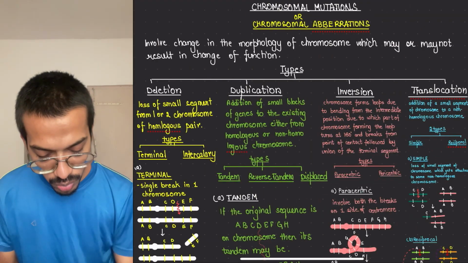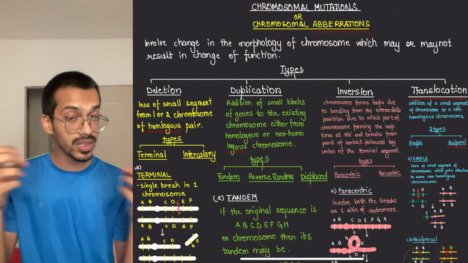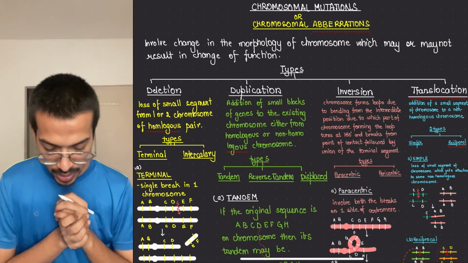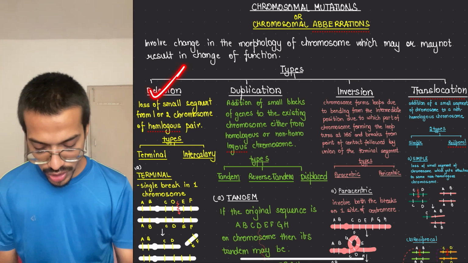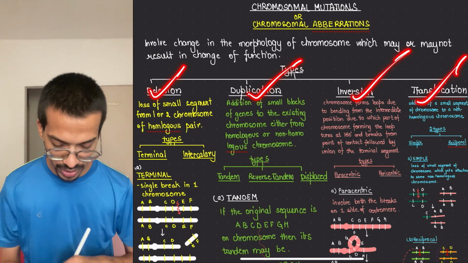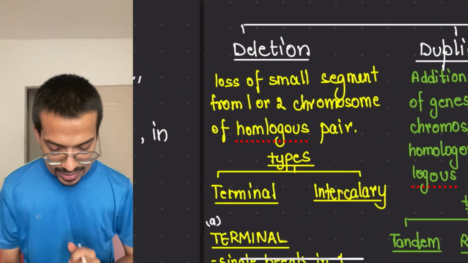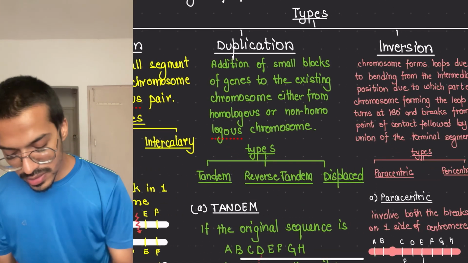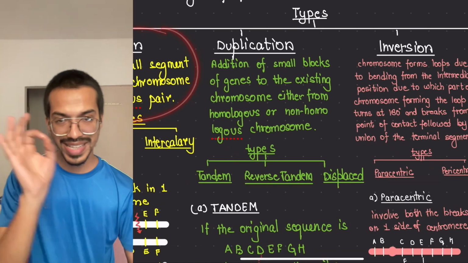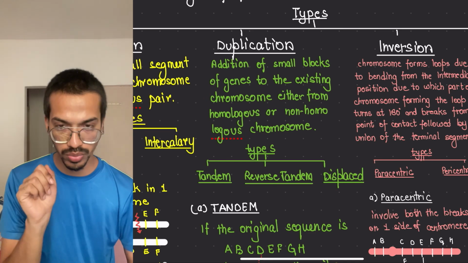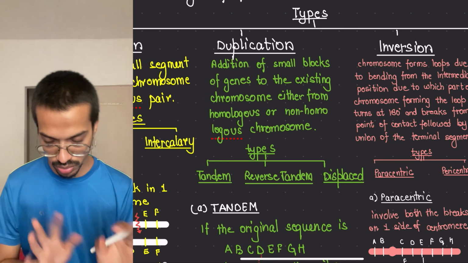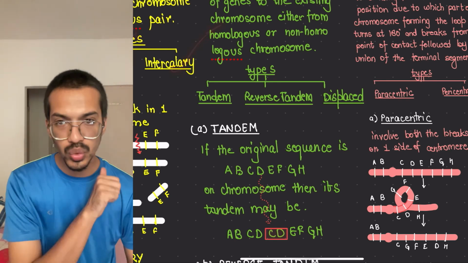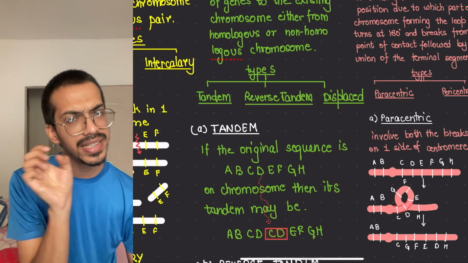Next come the chromosomal mutations, the second one. So chromosome is a big thing. More mutations would be there, more different problems would be there. Now there could be 4 types: deletion, duplication, inversion, and translocation. Now let's just start with the deletion. So in the deletion, what happens? There is a loss of a small segment from one or two chromosomes, and they are homologous chromosomes. Okay, homologous means same. So terminal or intercalary are the 2 types. Terminal means at the side, intercalary in the mid.